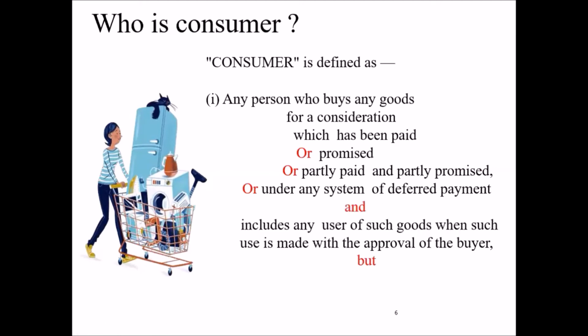And it includes any user of such goods when such use is made with the approval of the buyer. So if I am buying something and with my approval someone else is using that product, that person will also be called a consumer. So if I am buying an electric iron, I am a consumer. My domestic help is using the electric iron with my approval. In that case, she will also be called a consumer.